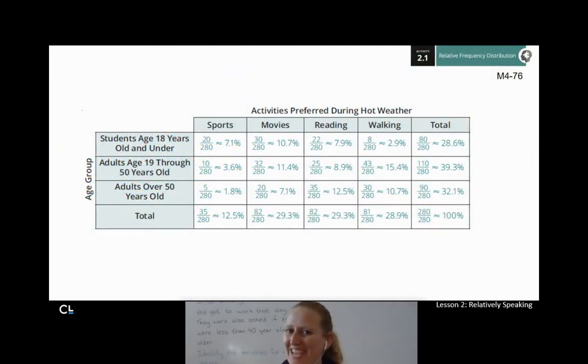You remember this? The idea of a relative frequency is that we're taking our raw data number and dividing it by the total number of participants. That gives us percentages, and it makes it a lot easier to compare these things.